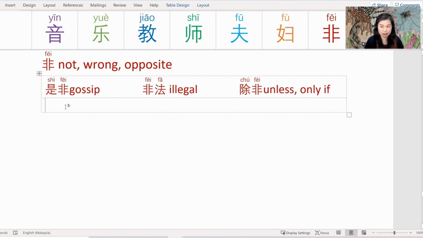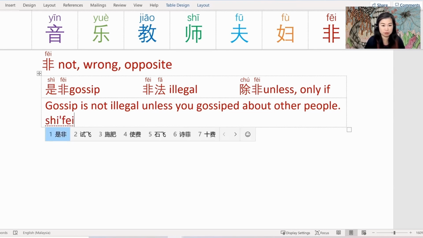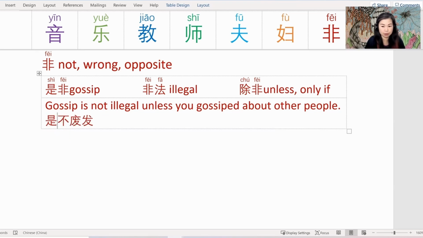Let's try and make a sentence. Gossip is not illegal unless you gossiped about other people. Anyway, that's just a silly sentence to try and use gossip, illegal, and unless. So gossip 是非, not 不, illegal 非法. Oops, let me correct that. Okay, that's better.